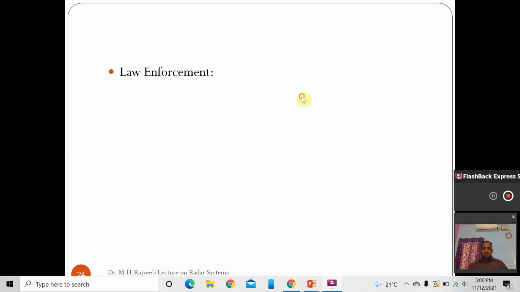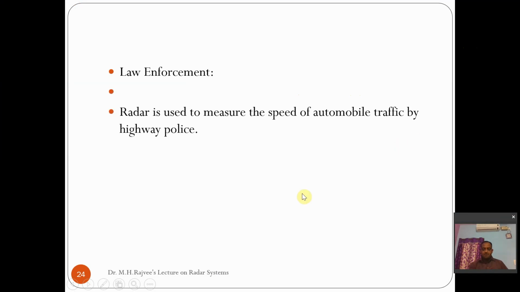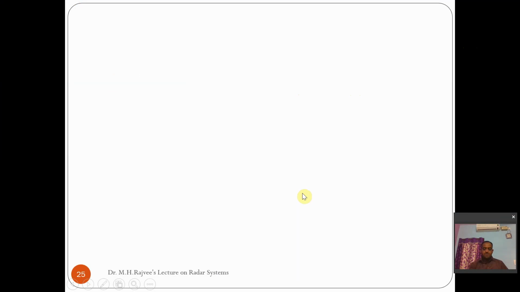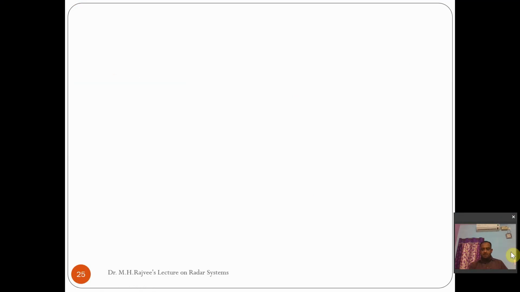The other application is law enforcement. In law enforcement, you might have seen traffic police using radar for automobile vehicle speed detection. Even at the tolls, the number of vehicles can be counted using radar, and vehicle control can also be done using this radar. So this is about radar frequencies and applications of radar.